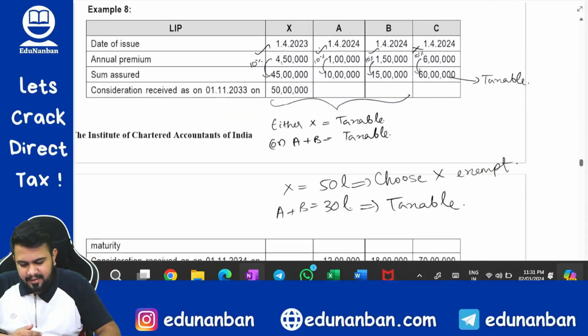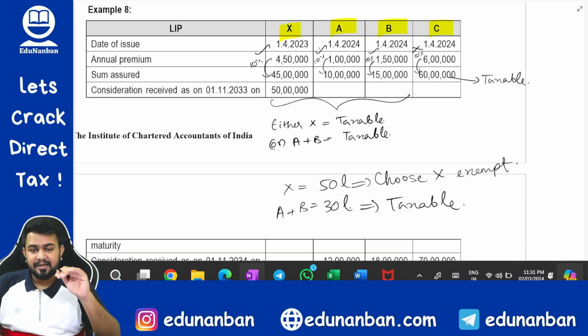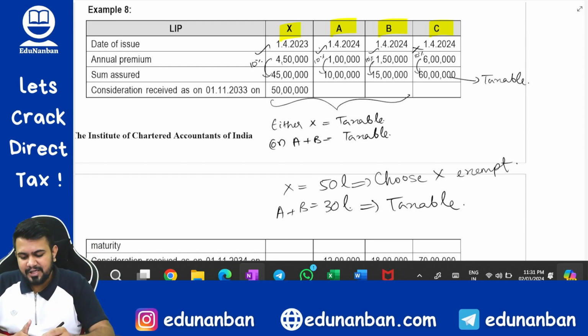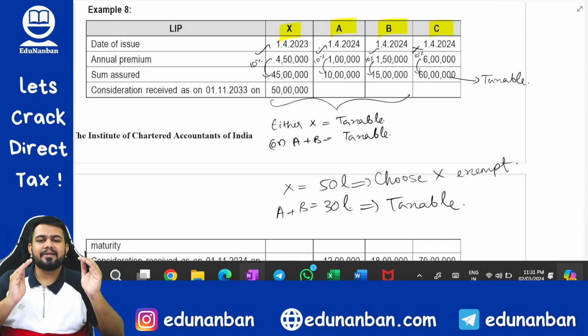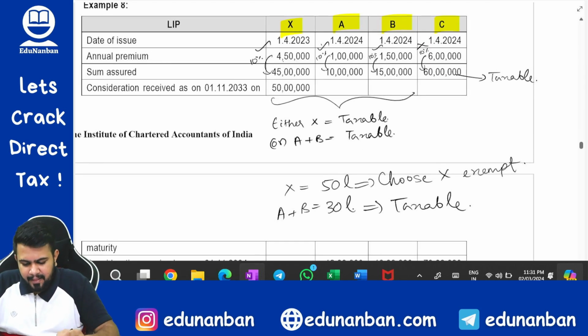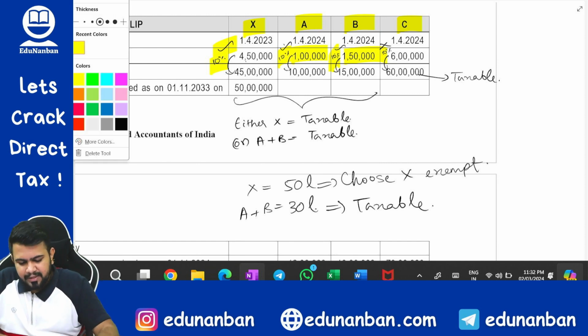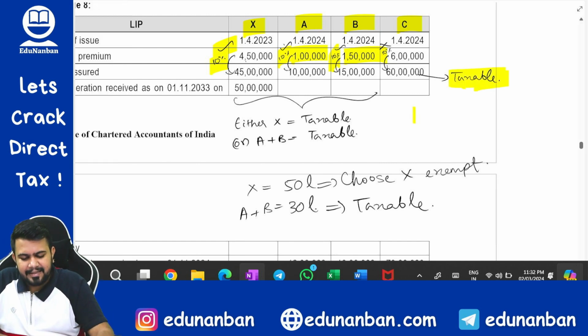Let's come to example 8. In example 8 also there are 4 policies, X, A, B and C, and here all the 4 policies have been issued on or after 1/4/2023. So you have to see all the 4 combined. Okay, combined aggregate should be within 5 lakh rupees, correct? Fine. Now for the first policy, is it within 10%? Yes. Is it within 5 lakhs? Yes. Second policy, within 10%? Yes. Within 5 lakhs? Yes. Third policy, within 10%? Yes. Within 5 lakhs? Yes. Fourth policy, within 10%? Yes. But within 5 lakhs? No. So the fourth policy maturity value is going to be taxable, correct?